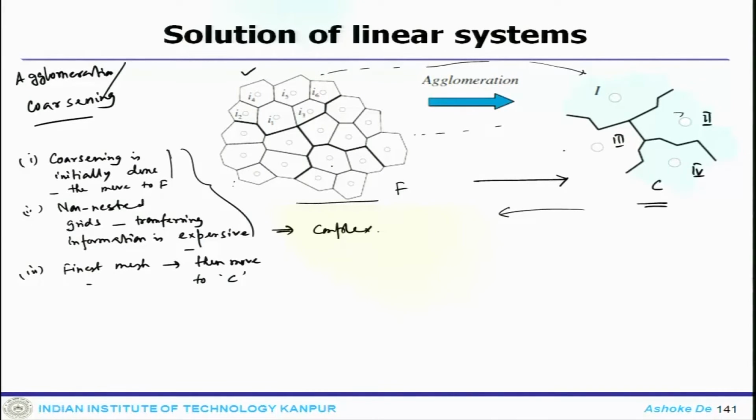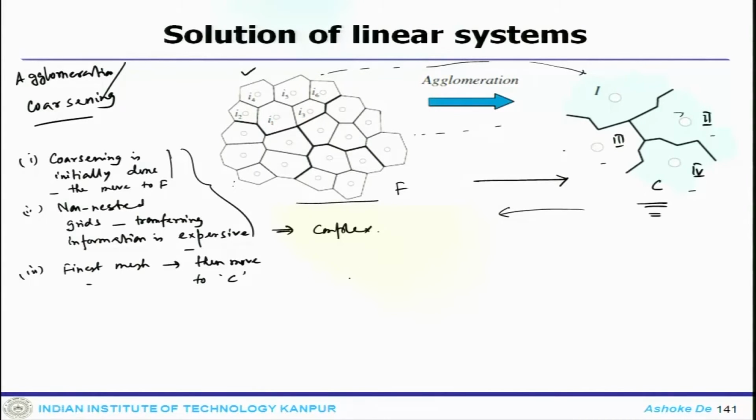The coarsening is done inside the code through a fusing of multiple elements. As we have seen here, multiple elements are merged together to get one element. Here these 5 got here, these 5 got here, these 4 here.